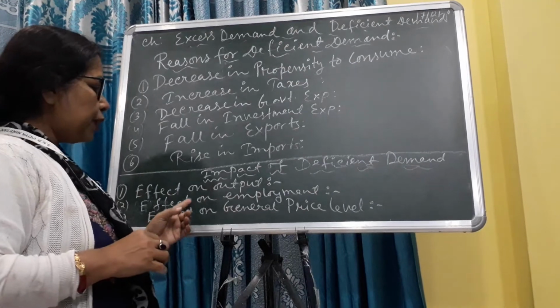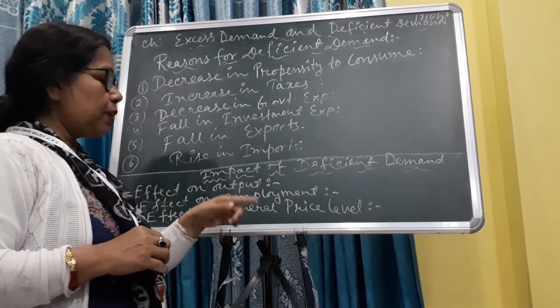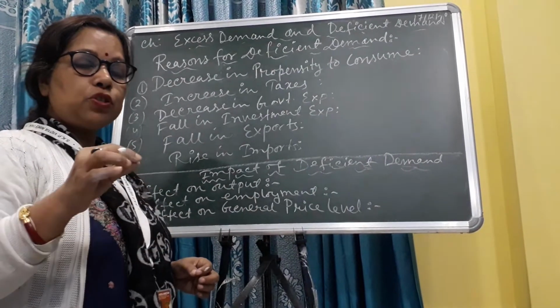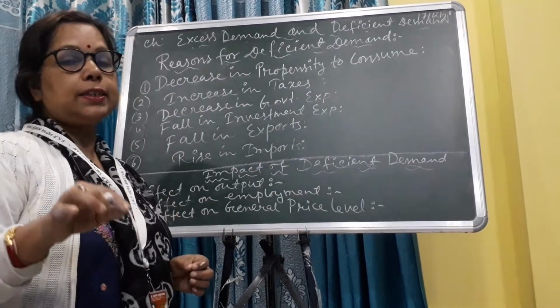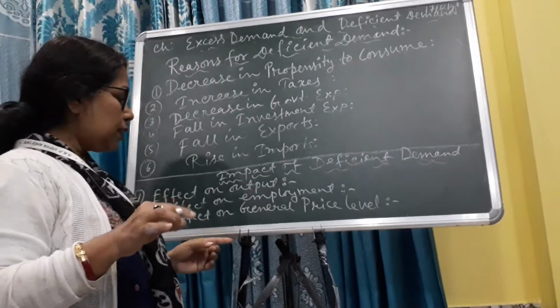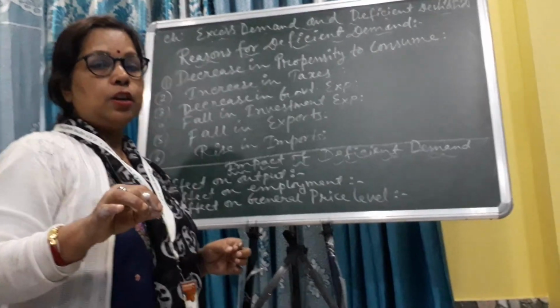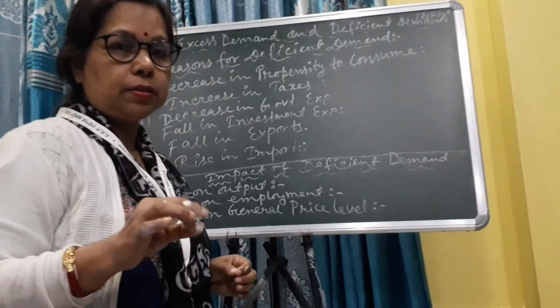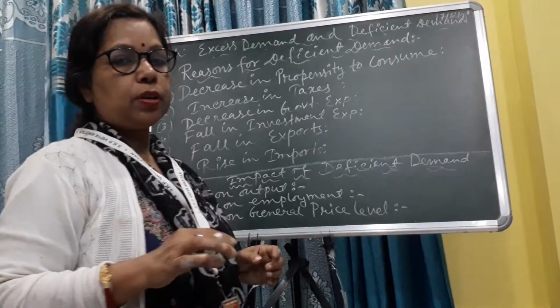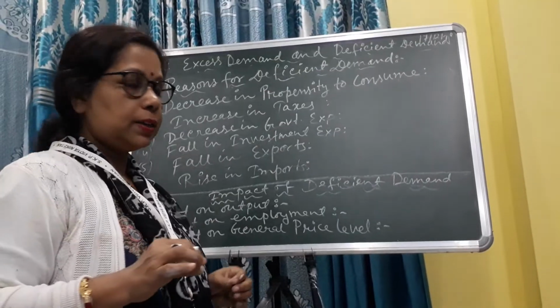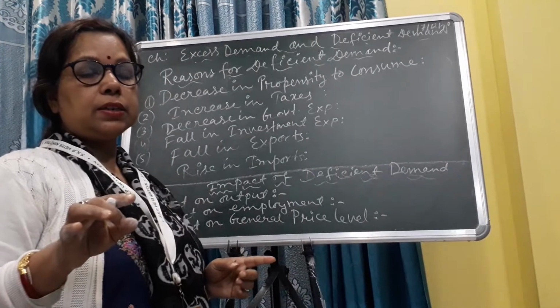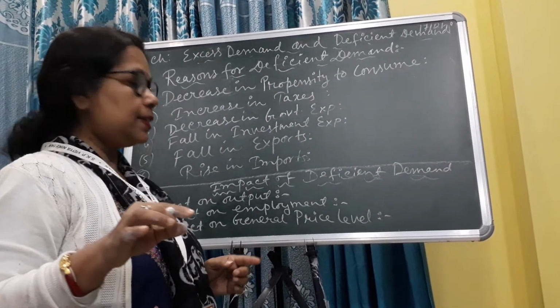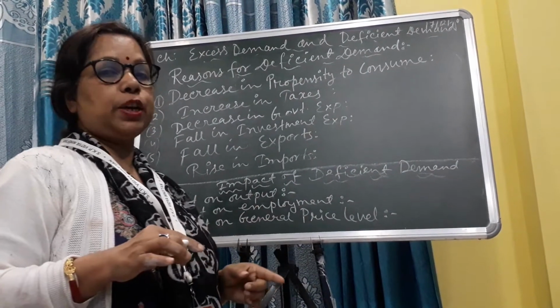Number two, effect on employment. Effect on employment means deficient demand causes involuntary unemployment. Involuntary unemployment means that some people want to work, but they do not get a job, or they do not get work. So a deficient demand situation creates involuntary unemployment.